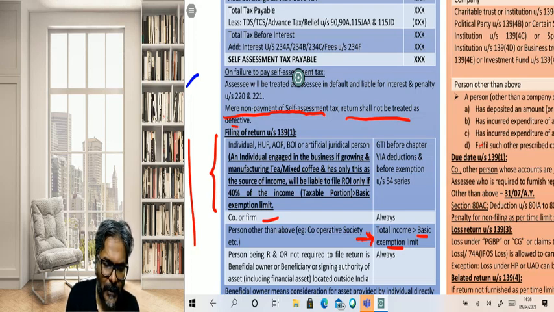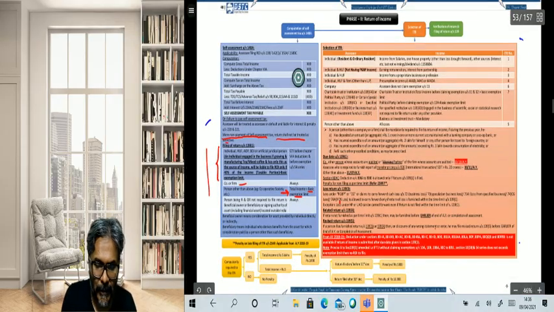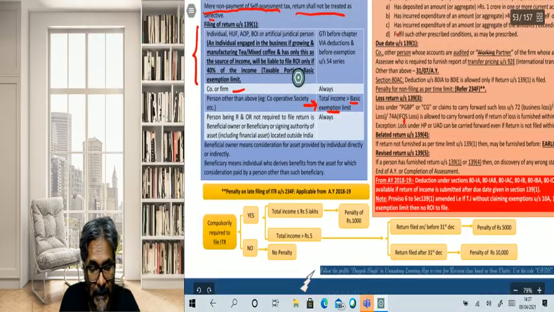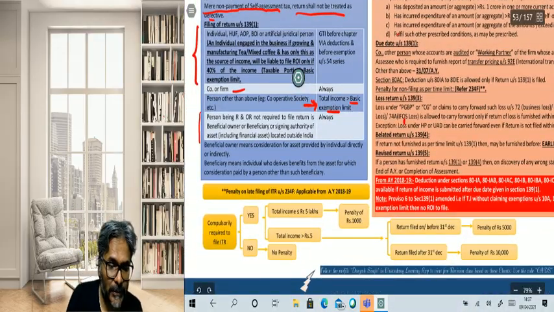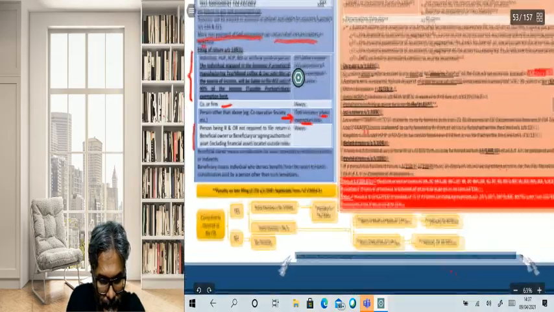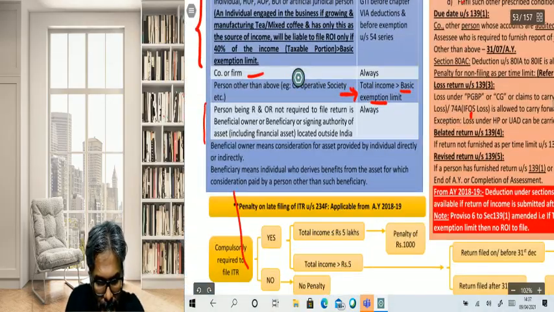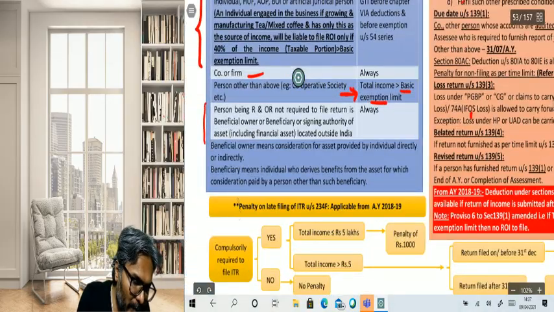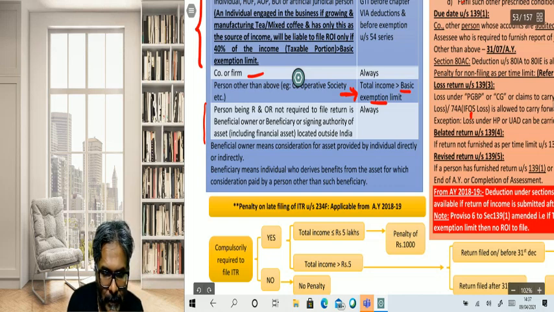Next point, if you see here, students, is about the person being RNOR, not required to file the ROI. This is an important one, students. Just always keep in mind the obligation of this person. Which person? The person who is a resident but not ordinarily resident. So R and NOR is not required to file the return of income.